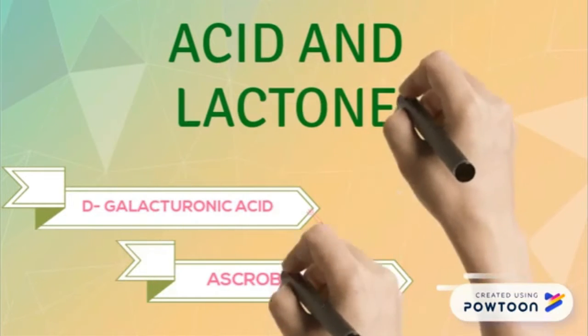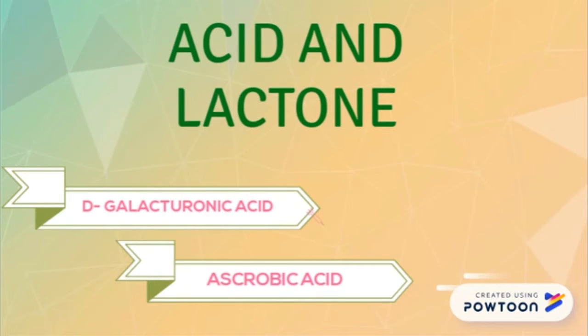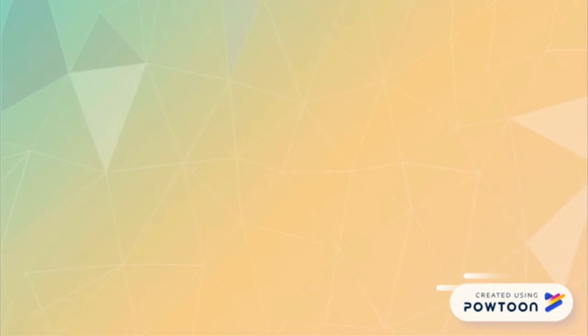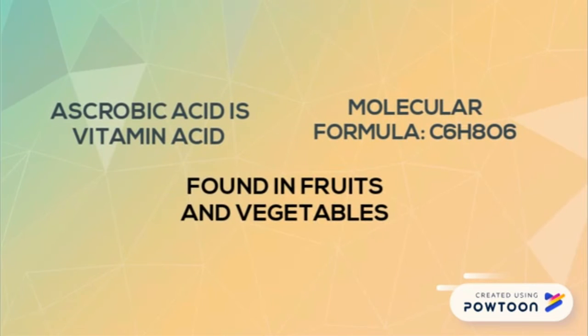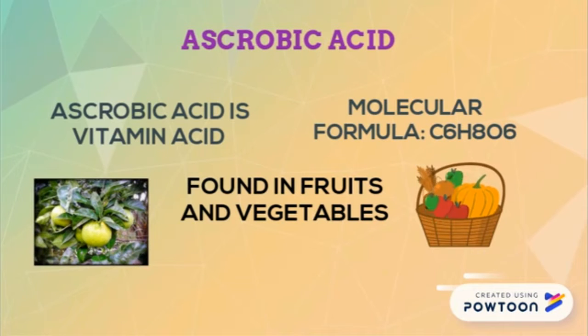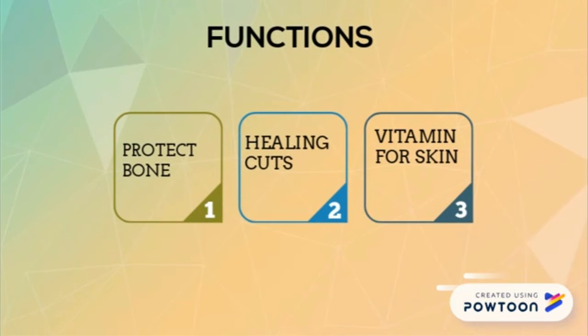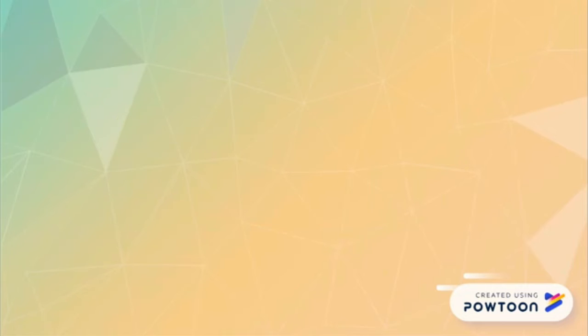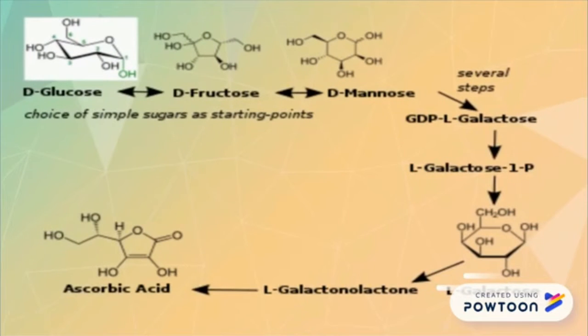Acid and lactone. D-galacturonic acid and ascorbic acid. Ascorbic acid is vitamin C with molecular formula C6H8O6. It is mainly found in fruits and vegetables. The functions of ascorbic acid are to protect bone, heal cuts, and keep skin healthy. These are the pathways for the formation of ascorbic acid.